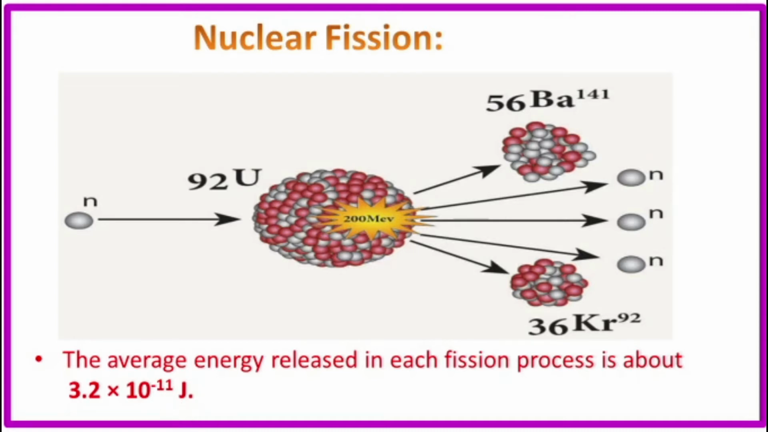The SI unit of energy is the joule, so we measure it in joules. 3.2 × 10^-11 joules is the average energy released in each fission process.